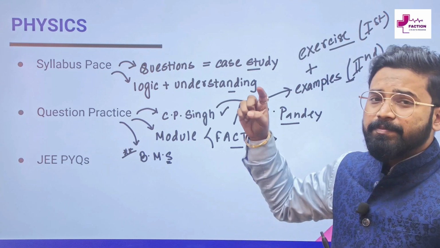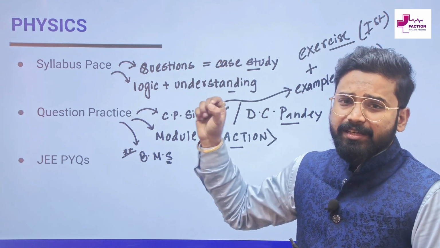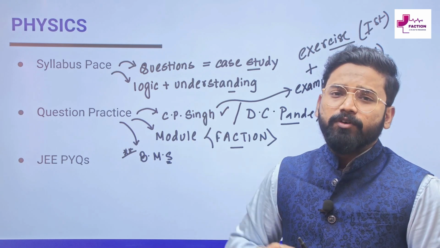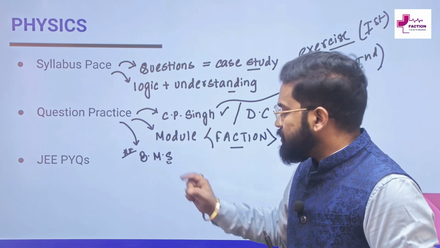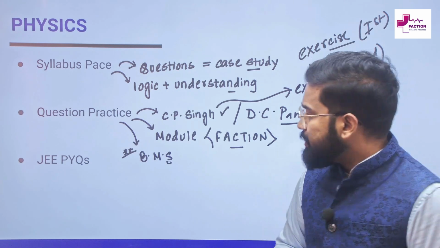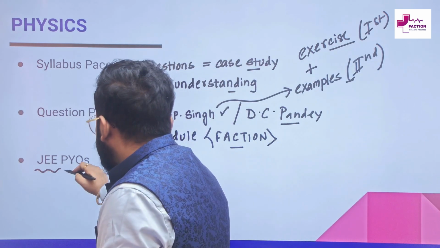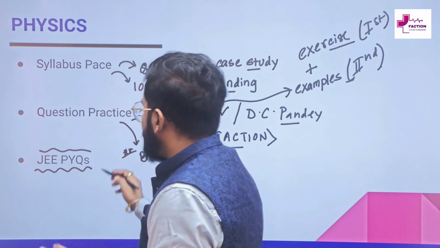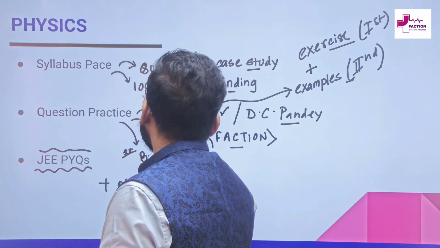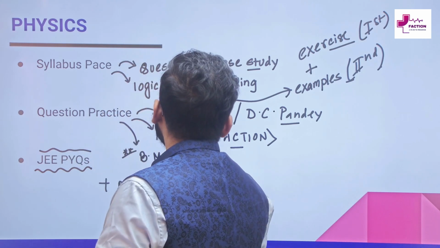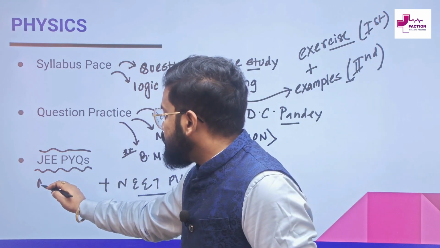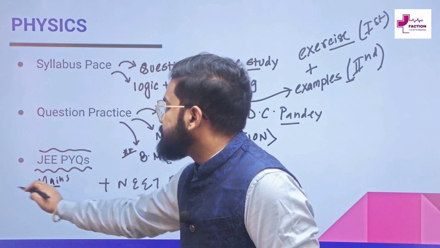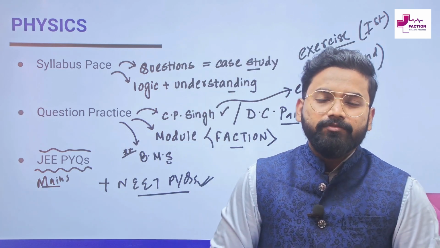And don't take CP Singh as a standard. CP Singh presently is a very basic book for NEET. After which you need to go through the module, you need to go through the BMS. Fine. And the most important thing is the JEE PYQ. See, obviously NEET PYQs you will definitely do. But the JEE main PYQs, these are very important for NEET.